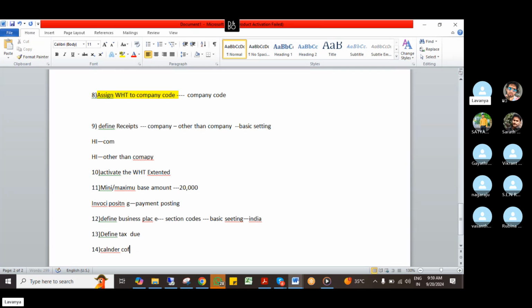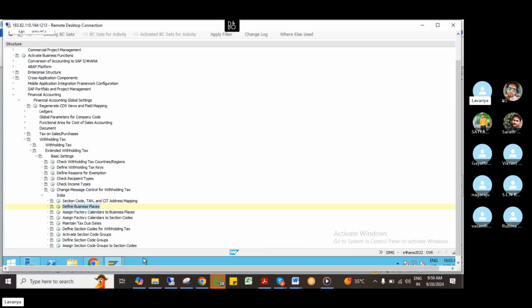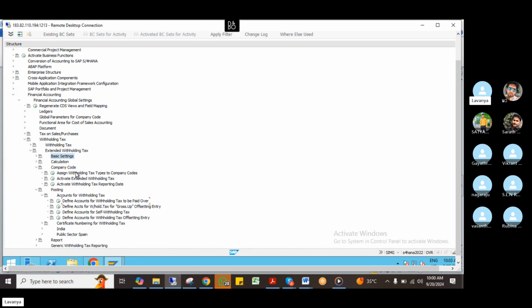So now we'll go through the configurations. These are the small things, and if you come to the basic settings, all configurations come. If you come to the calculation part, withholding types we have given, tax codes also given, a minimum amount also given. Coming to the company code side, we assign the withholding tax types to the company code and activate the external withholding tax.